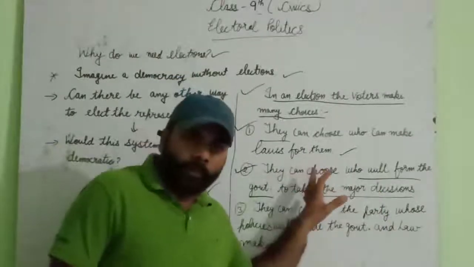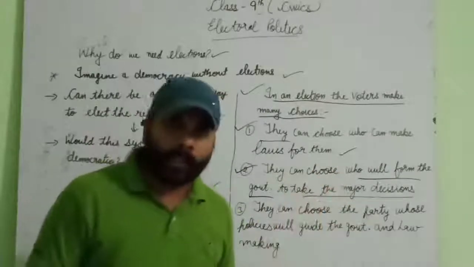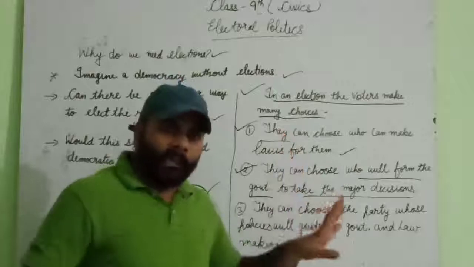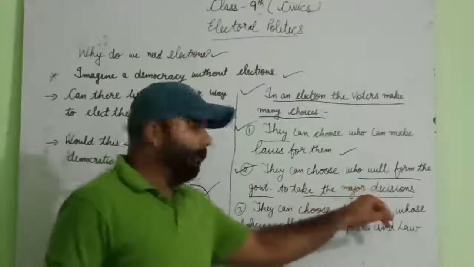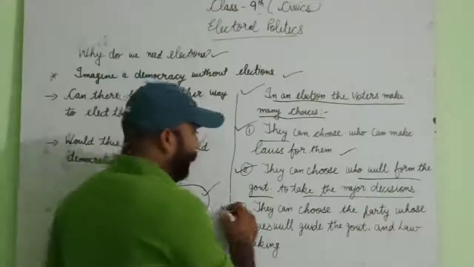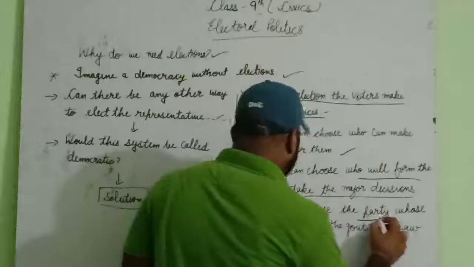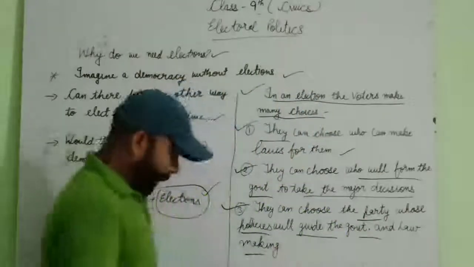Like we discussed in the last video about the Janata Dal: the people gave their vote to the Janata Dal party, and they formed the government and implemented the major decisions. And number three, they can choose the party whose policies will guide the government and lawmaking.